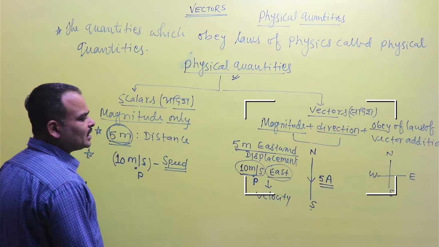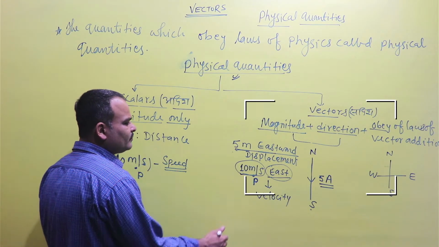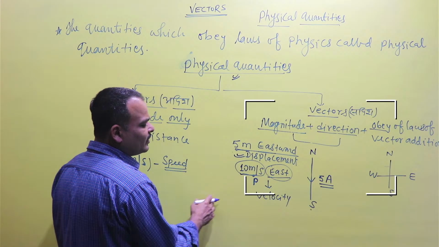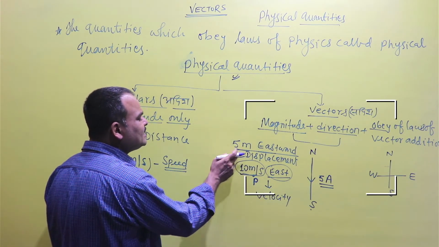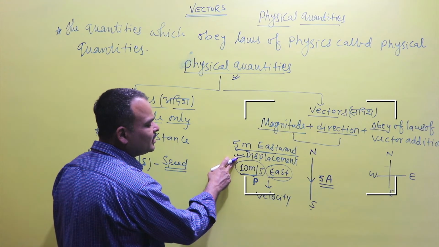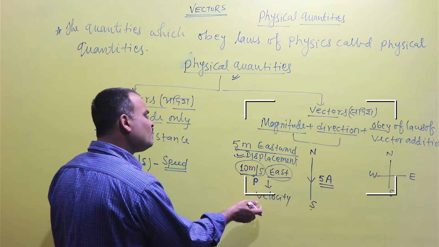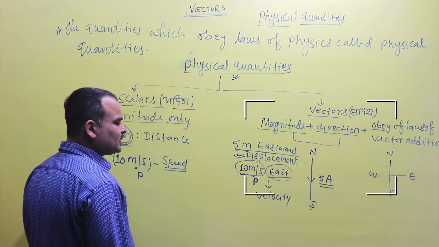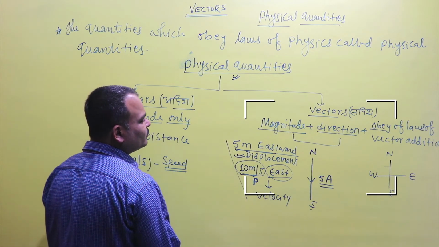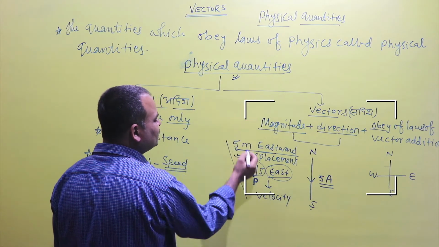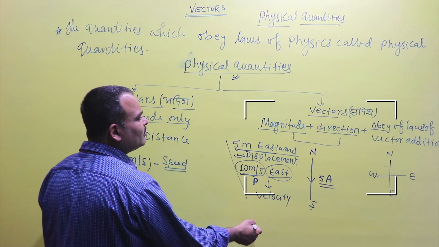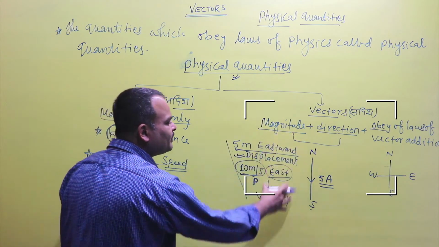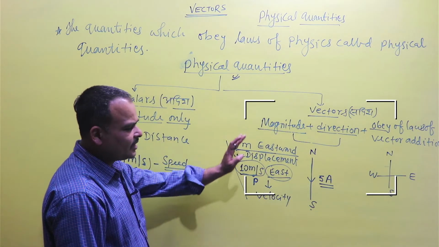And already you know that displacement has a fixed direction, and acceleration is always in the direction of change in velocity. So they are the same in direction. So you can say that displacement, velocity, acceleration, momentum, impulse, torque and the other such physical quantities are vectors.